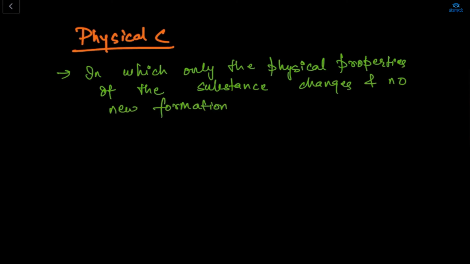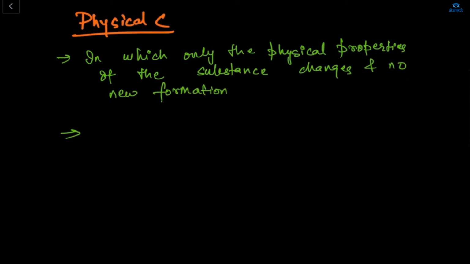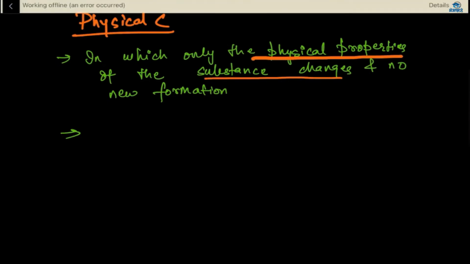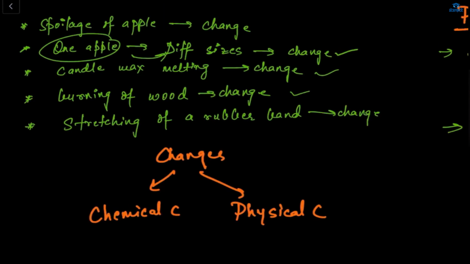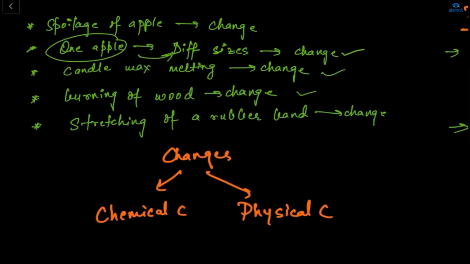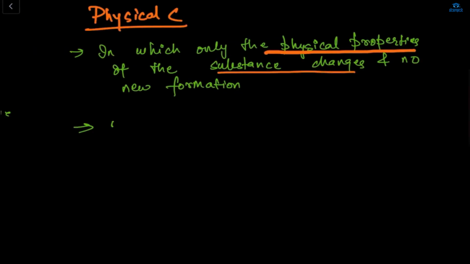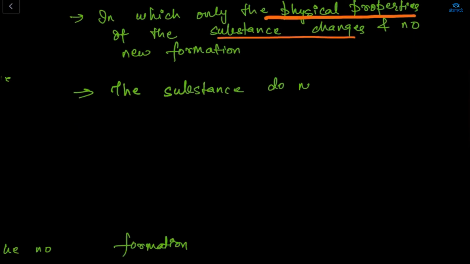Okay, got it? Everybody got it? What is a physical change? Only the physical properties of the substance change, and no new formation happens. Now, what is the next point? In a physical change, the substance does not change its identity. Like here, if I'm cutting an apple, the apple is not changing its identity to a guava or a watermelon. It's an apple only. That means the substance does not change its identity, but only some of the physical properties change.